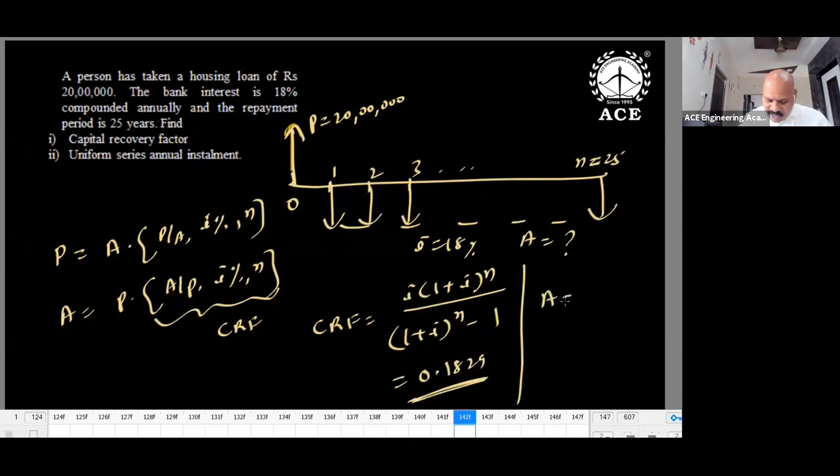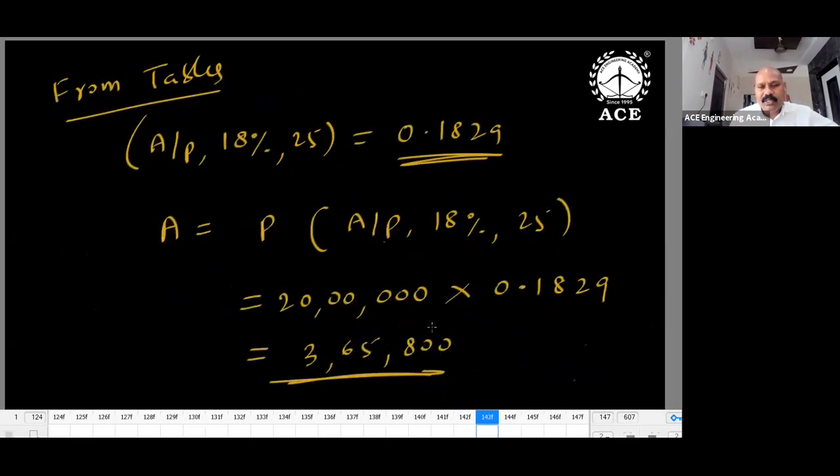And what is the A value? A is equal to 20 lakhs into 0.1829. So you will get the equal installment. Yearly installment you will get. Suppose EMI, monthly installment, means divide by 12. You will get the monthly installment. Whenever a loan is taken, the loan is repaid in the form of equal installments. Yearly installment we calculate first. After that, for monthly installments, you divide by 12. So this only I have done. So 0.1829, 3,65,800 yearly installment. Suppose monthly installment means 3,65,800 divided by 12. Then you will get the monthly installment.